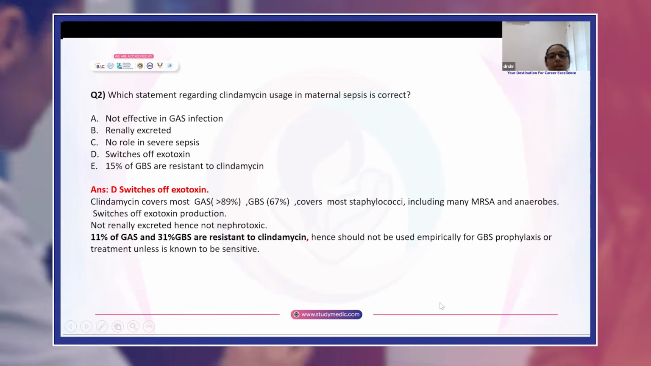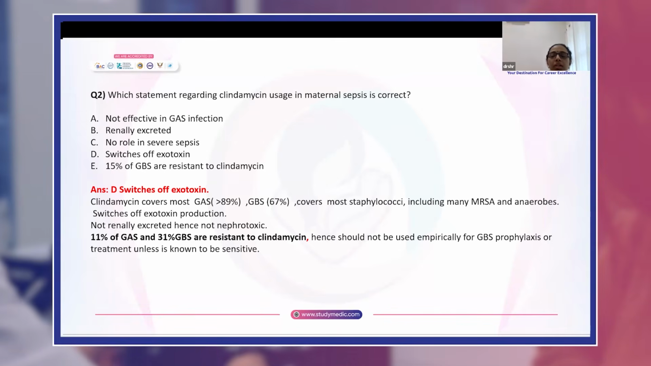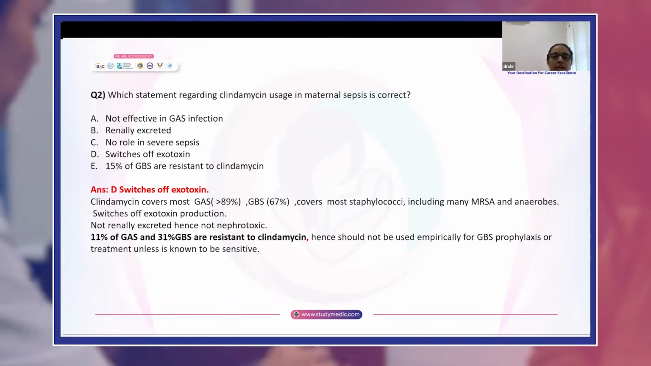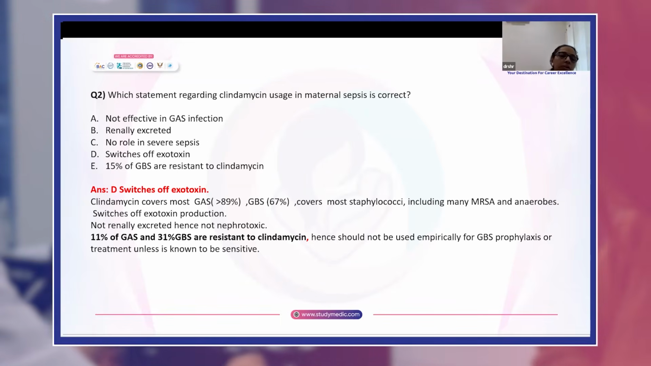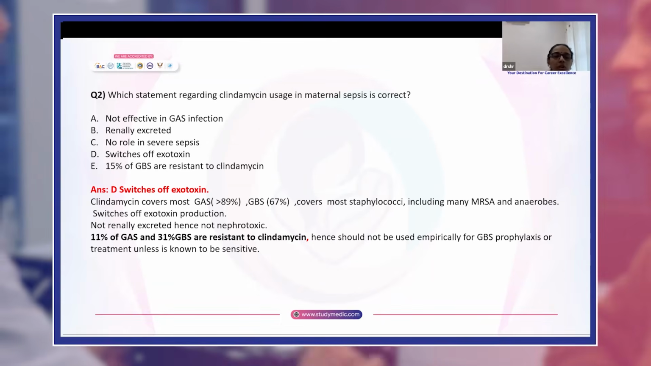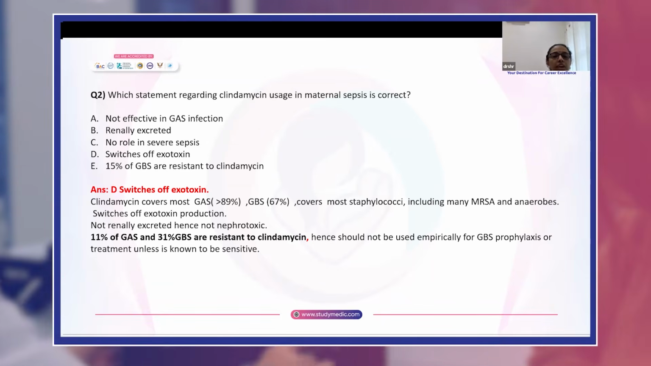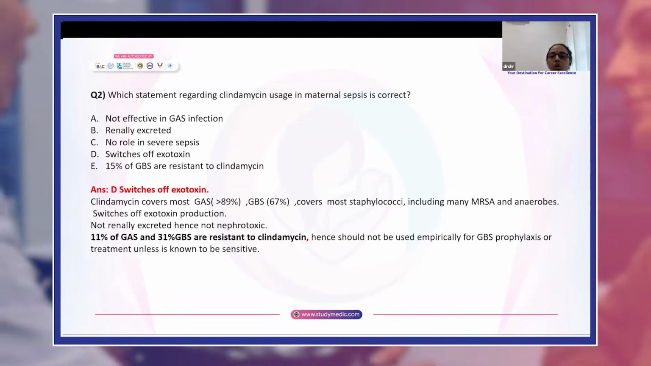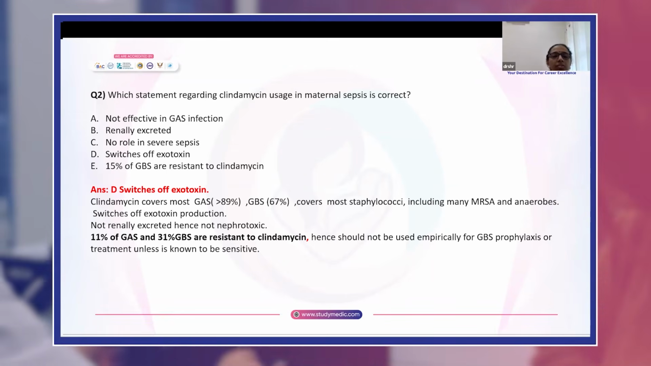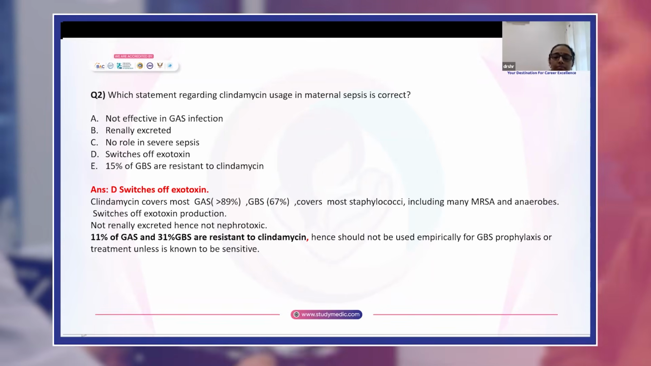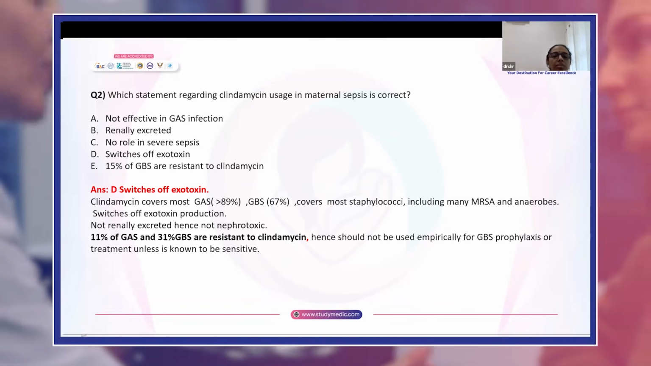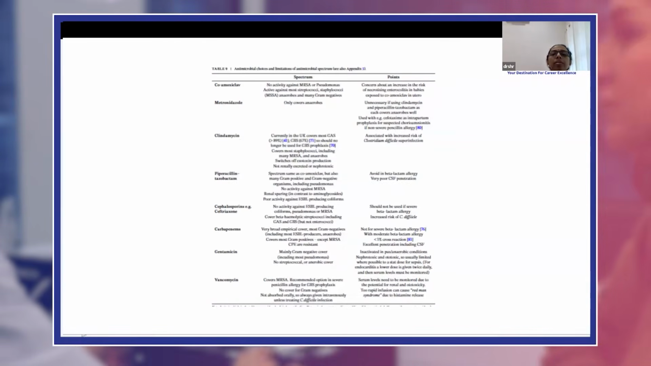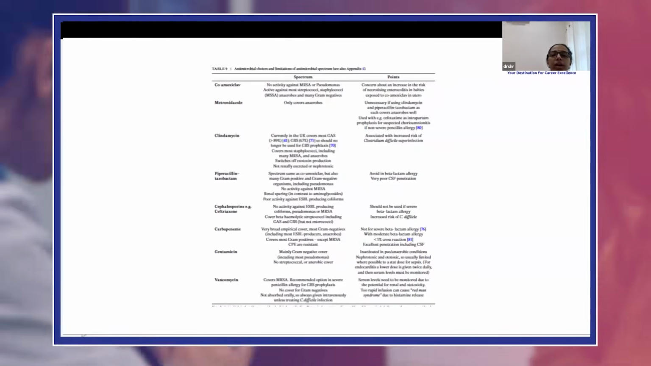Clindamycin covers most GAS and GBS, covers most staphylococci, including many MRSA and anaerobes. It switches off exotoxin production, thereby preventing toxic shock syndrome. It is not renally excreted, hence not nephrotoxic. 11% of GAS and 31% of GBS are resistant to clindamycin. That's why it should not be used empirically for GBS prophylaxis or treatment unless the organism is known to be sensitive. This is once again the antimicrobial spectra given in the green top guideline.